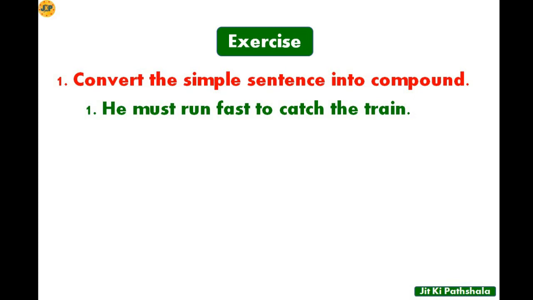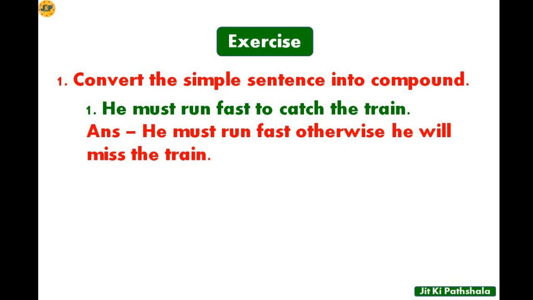So how can we do it? You can just think about it, or you can pause the video and write your answer. Okay, so let's see the answer here. The answer is, he must run fast, otherwise he will miss the train. So this is the way you have to convert a simple sentence into compound. So the meaning is the same, isn't it? He must run fast to catch the train. In compound sentence, he must run fast, otherwise he will miss the train. So the meaning is not changed here. So here we have used the coordinating conjunction otherwise.